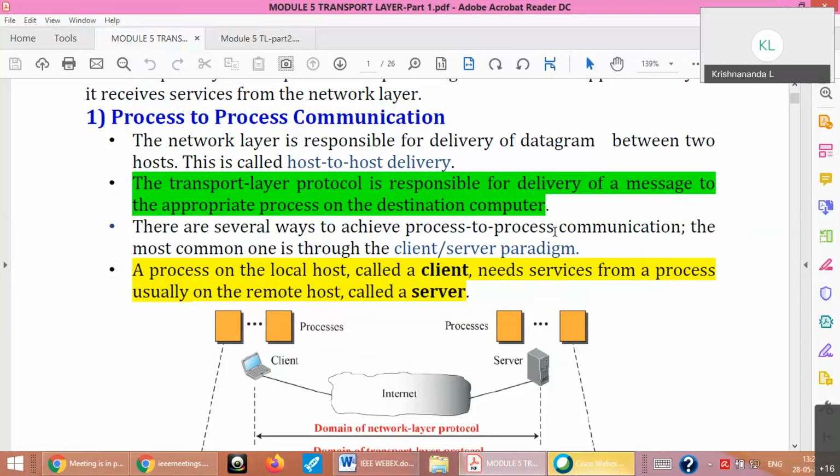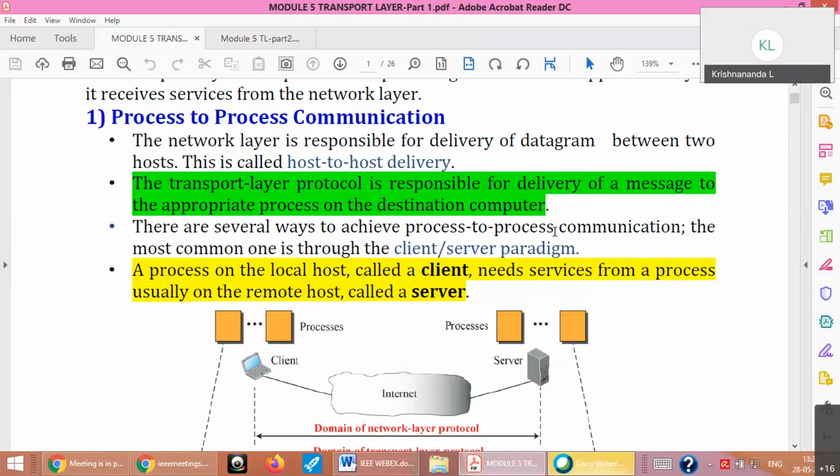Then encapsulation and decapsulation, we already know from module 1. This happens at every layer, but they are given separately in the transport layer. So what is encapsulation? The application layer message comes to you, and the transport layer will add a header, that is called encapsulation. Again, very importantly,